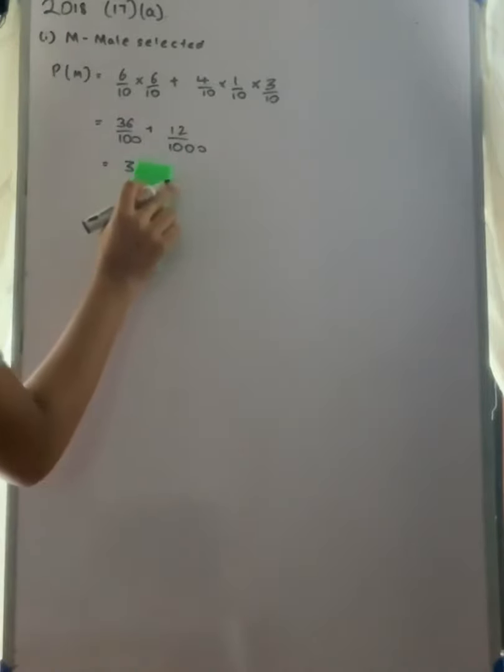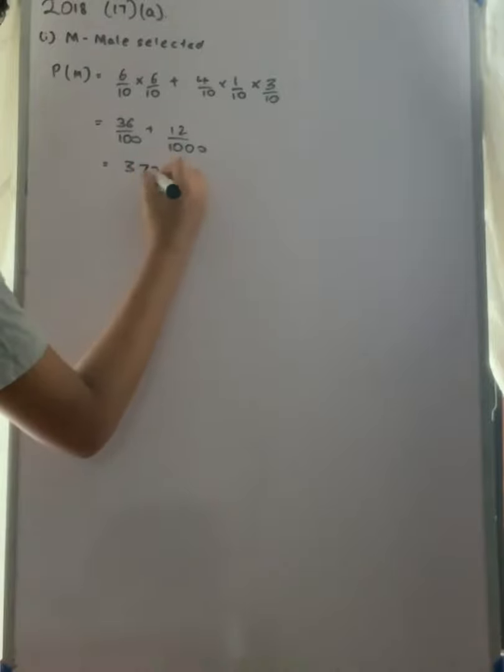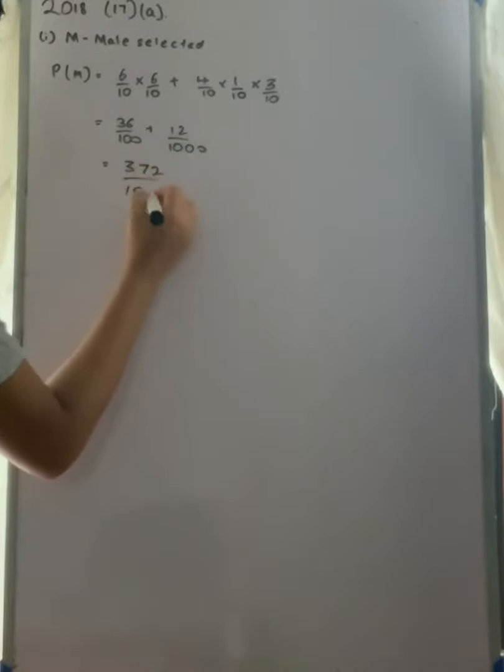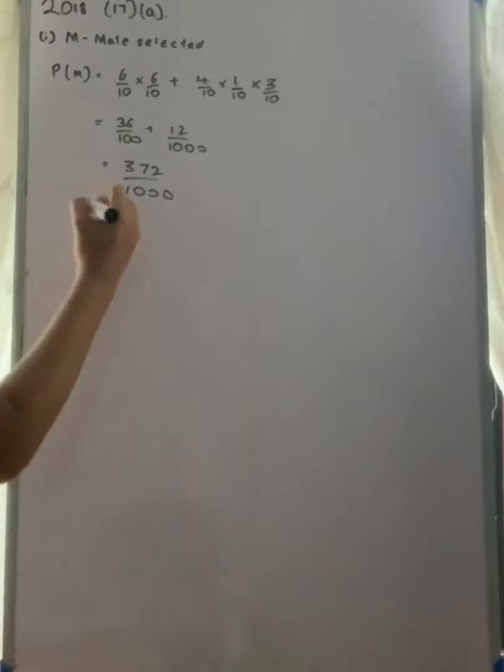So this is 372 over 1000, or you can write it as, let's try dividing it. We can write it as 93 by 250.